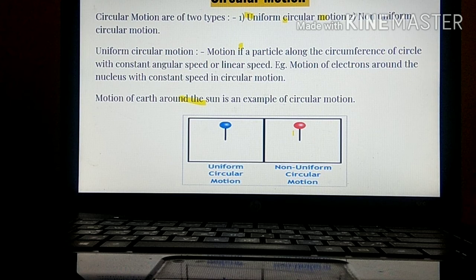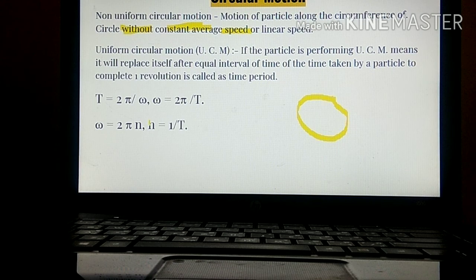Over here, in uniform circular motion, whenever we consider the time period, the formula is 2 pi upon omega. The time period for a circular path is given by T equals 2 pi upon omega, and omega can be written as 2 pi upon T. We know that frequency n is 1 upon T, so n is equal to 1 upon T. If we substitute this over here, we get omega equal to 2 pi n.